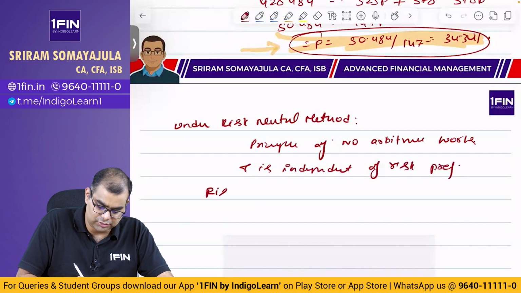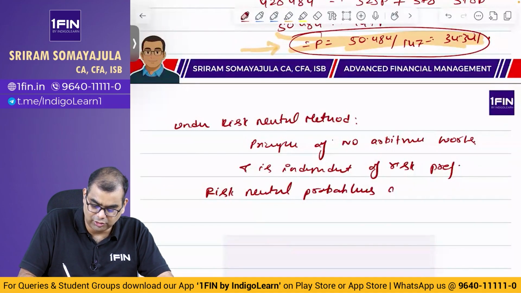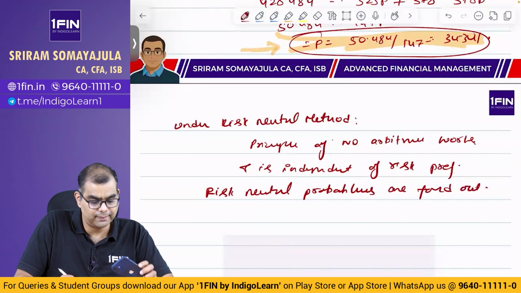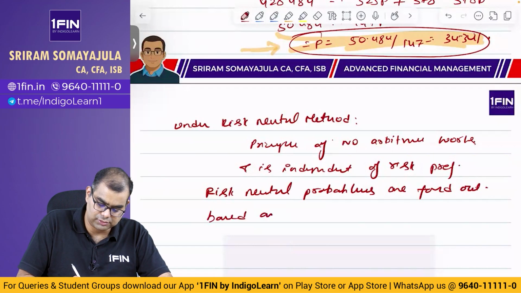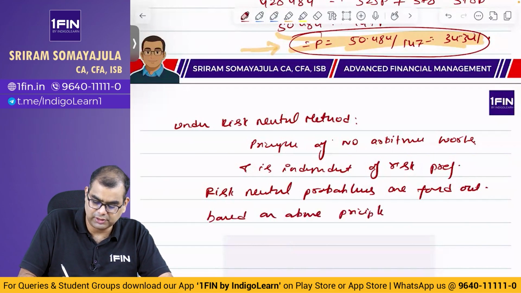Risk neutral probabilities are found out based on above principle and option is valued.